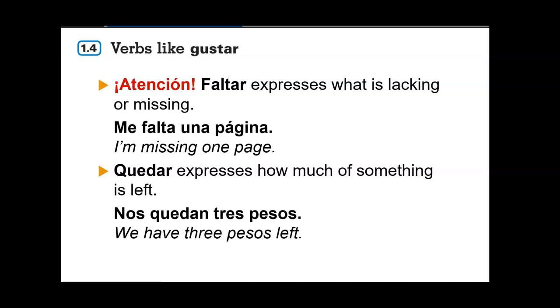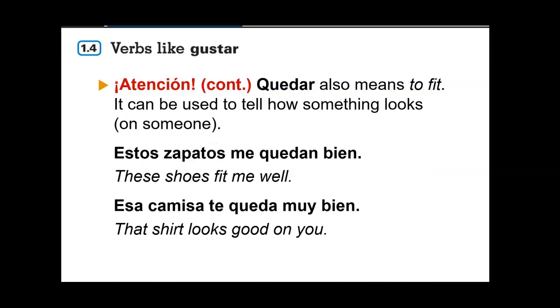Faltar expresses what is lacking or missing. Quedar expresses how much of something is left. Quedar also means to fit. It can be used to tell how something looks on someone. Okay, so it has different meanings.